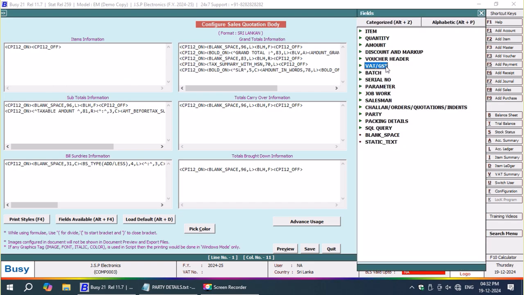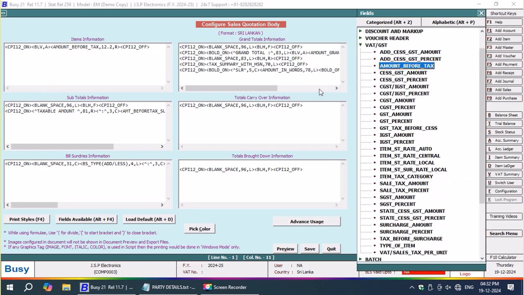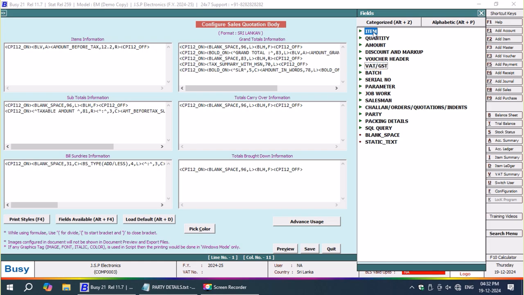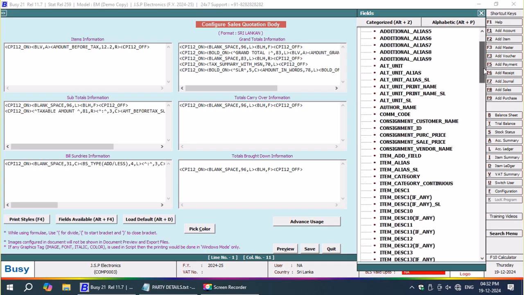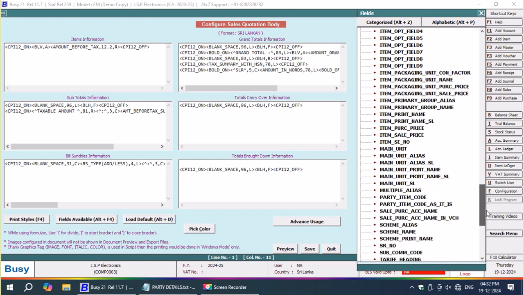And here I'm going to add VAT amount, amount before tax, line by line. That's what I'm going to add now. Now here I'm going to add the serial number. I'm going to add everything one by one, space by space. Here I'm going to add the SR number.